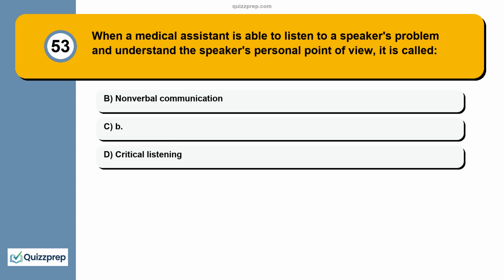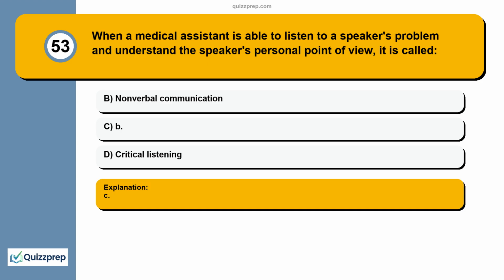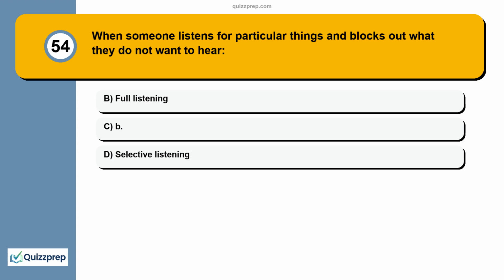Question 53. When a medical assistant is able to listen to a speaker's problem and understand the speaker's personal point of view, it is called: A. Nonverbal communication. B. Critical listening. Question 54. When someone listens for particular things and blocks out what they do not want to hear, it is called: A. Full listening. B. Selective listening.